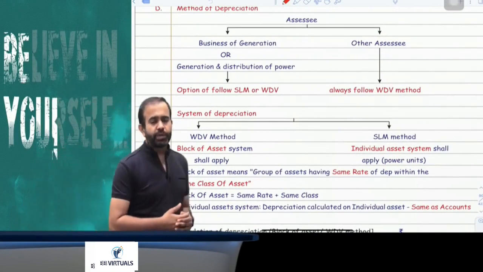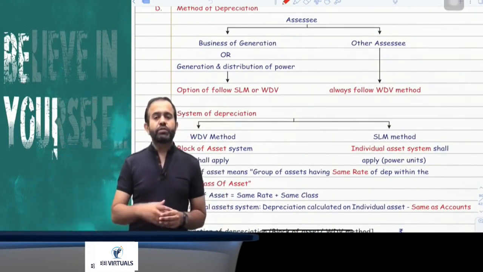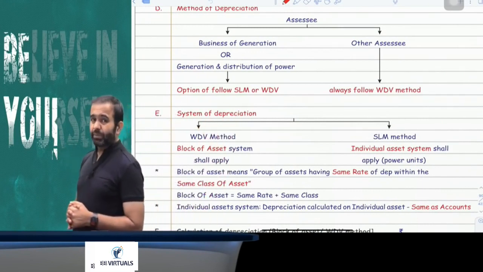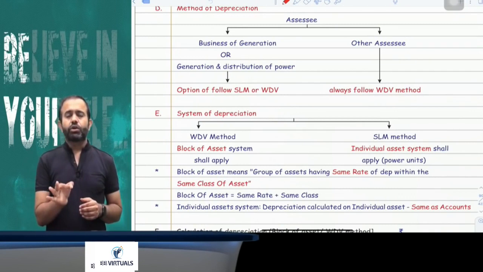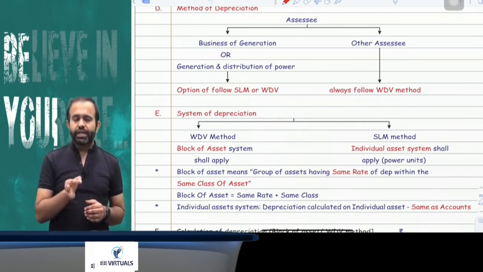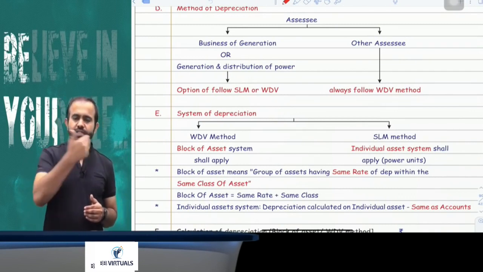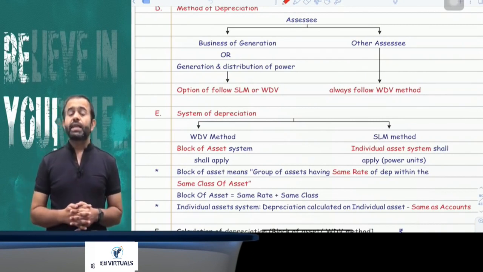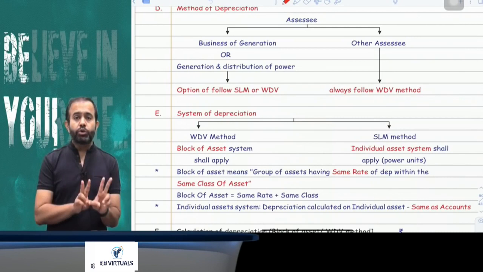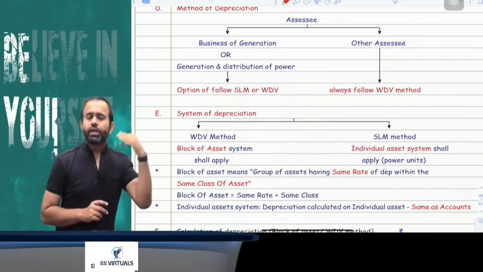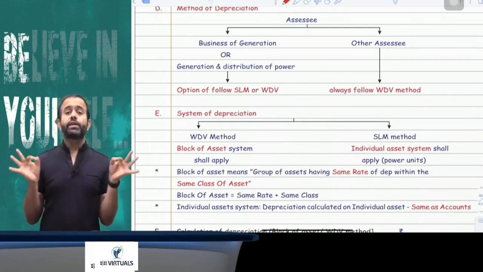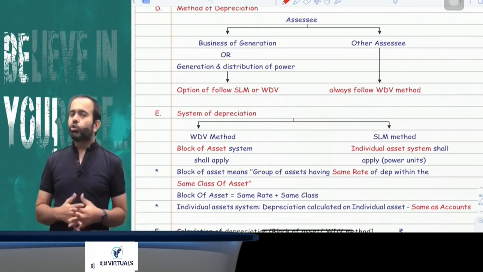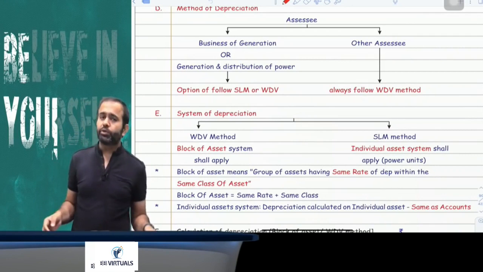Next part is the method of depreciation. So basically there are two methods. One is the SLM method, one is the WDV method. The SLM method can be claimed only by a power generating and distributing unit. So if any assessee is engaged in power generation and distribution business, that person has the option to claim SLM or WDV, but all other assessees have to follow only the WDV system. So 99.99999% of assessees don't have the option. They have to follow the WDV method.